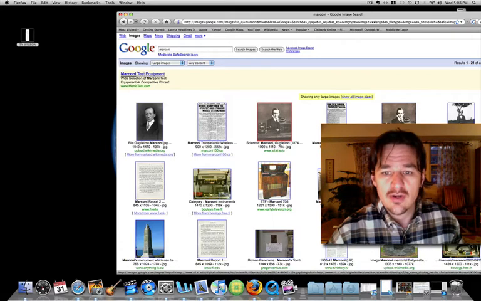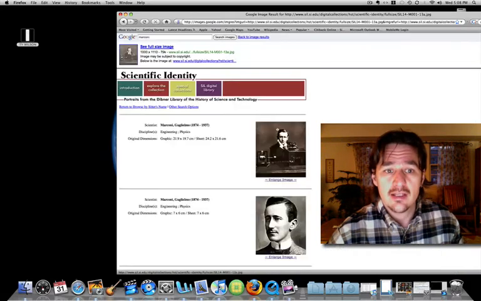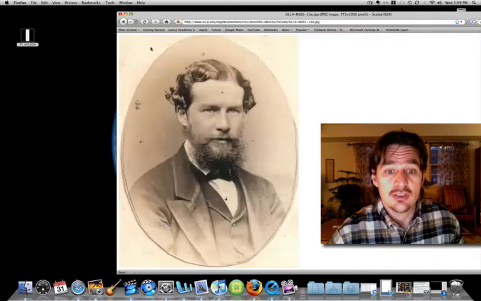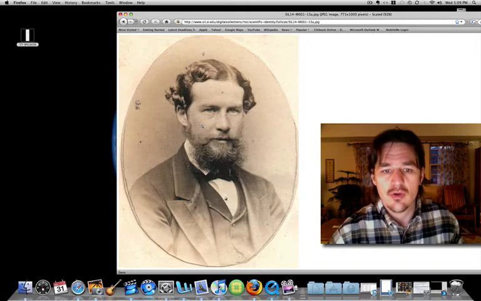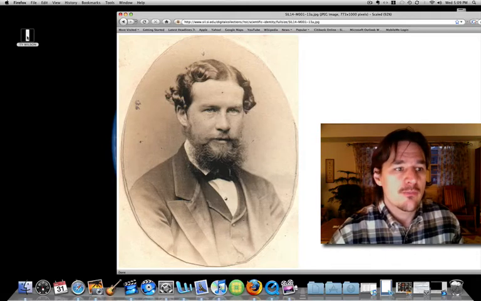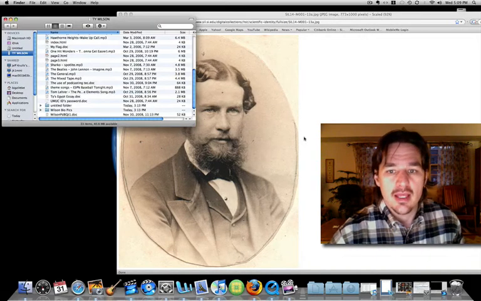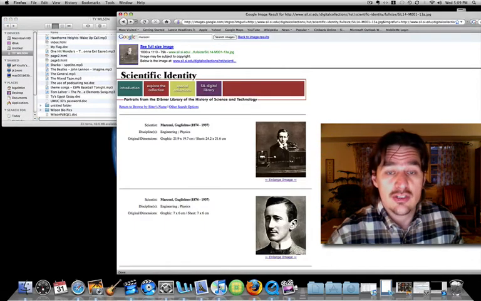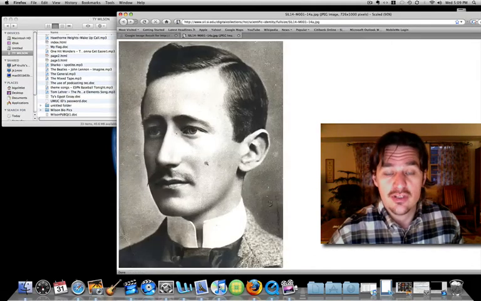How do you get the large file? Well, you click on it and it'll take you to the page, and it will say see full-size image. Click on that. And it gives me this picture, which isn't the picture that I wanted, but let's pretend it is. So there's the picture. That's how you get to the big full-size picture. You also don't want this thumbnail. You want to click on see full-size image, and actually this is Marconi.